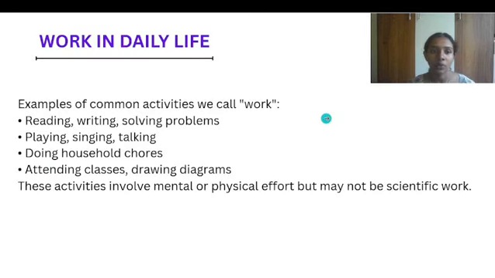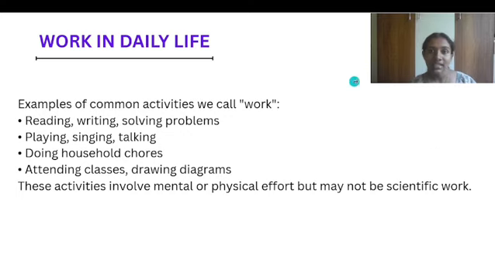Let's see. In daily life, we do many activities, and most often we say all these are work, right? We say it for reading, writing, solving problems, singing, doing household jobs, etc. Whatever activities we do which require a mental or physical effort, we generally say it is work. But in science, all these activities are not termed as work.